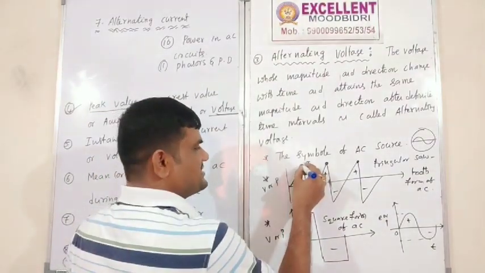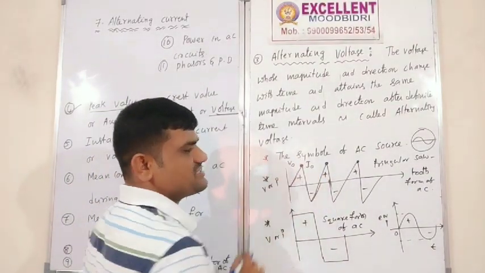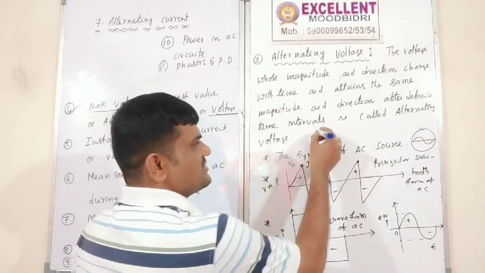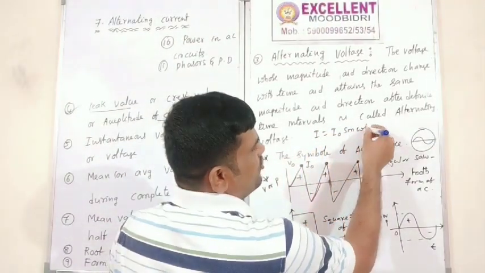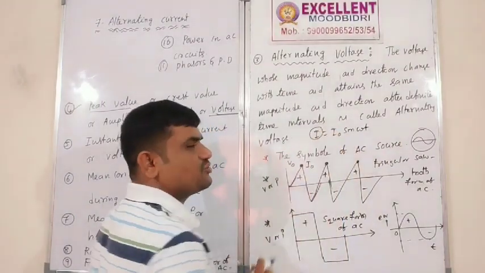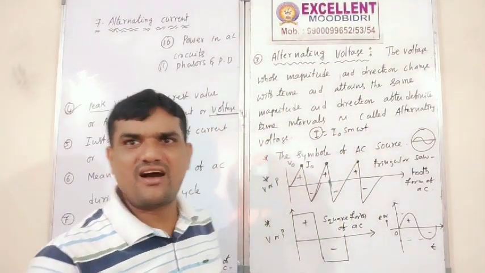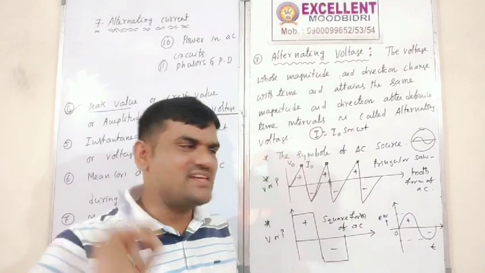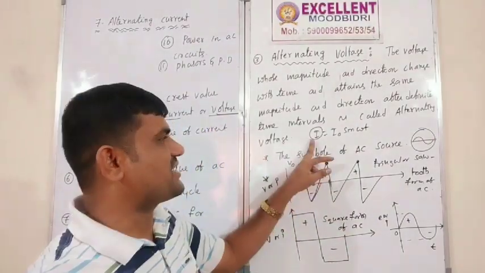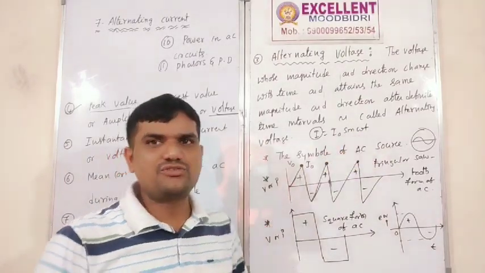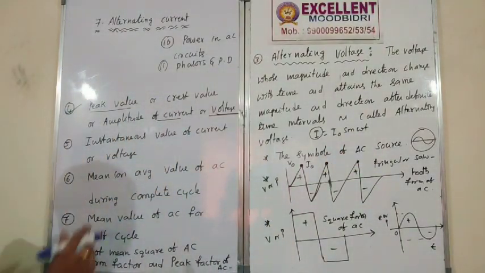So here voltage is maximum, which is represented as V naught. That's the formula: I is equal to I naught into sine omega t, where I is the instantaneous current. Instantaneous current is equal to I naught into sine omega t.